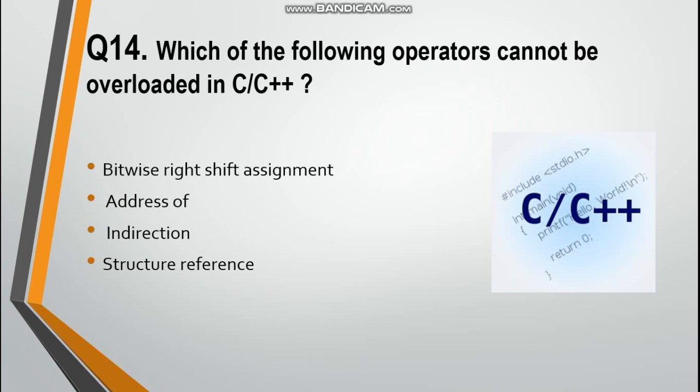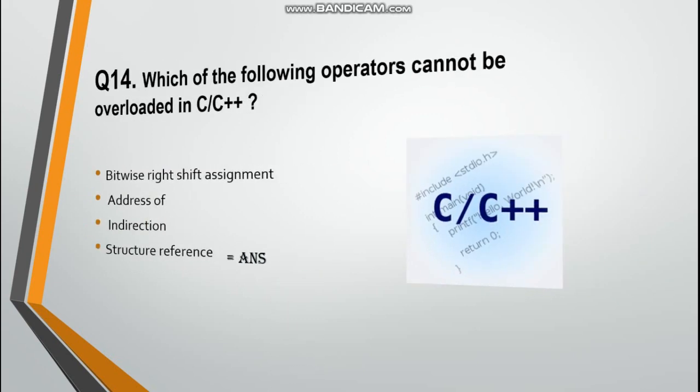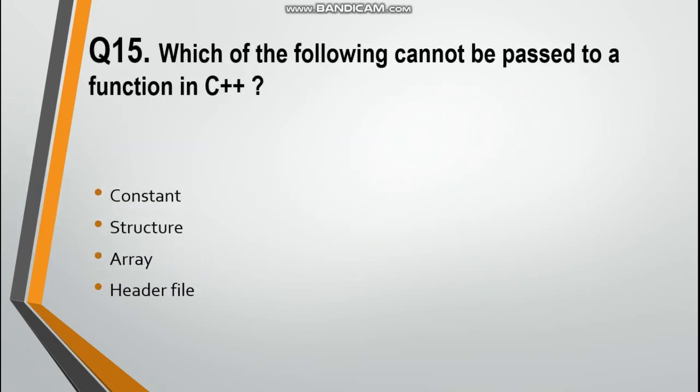Bitwise right shift assignment, address of and indirection, structure reference. Answer is structure reference. Next question is, which of the following cannot be passed to a function in C++? First option is constant, second option is structure, third option is array, and fourth option is header file.